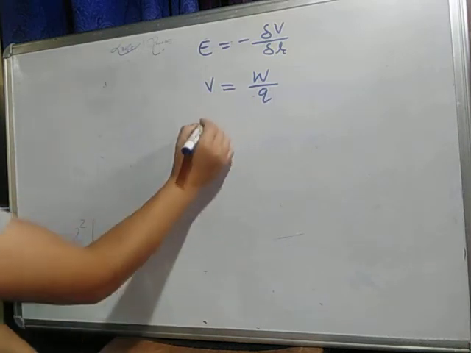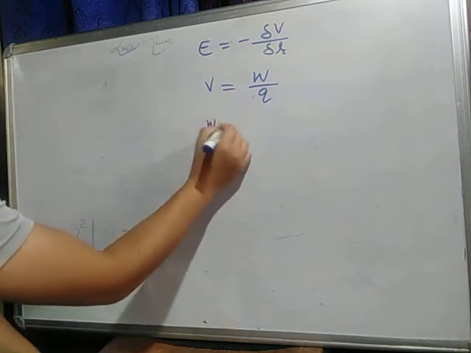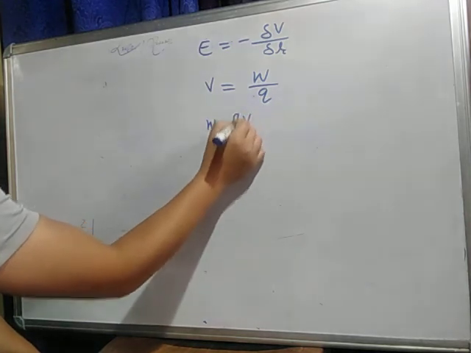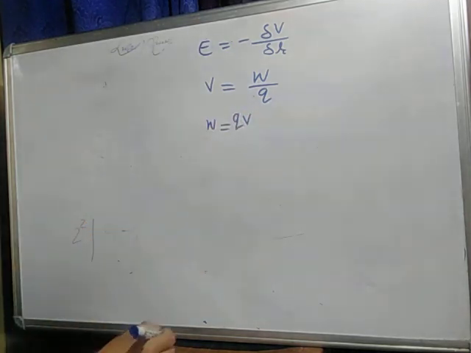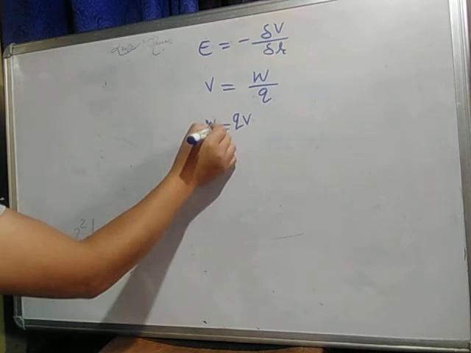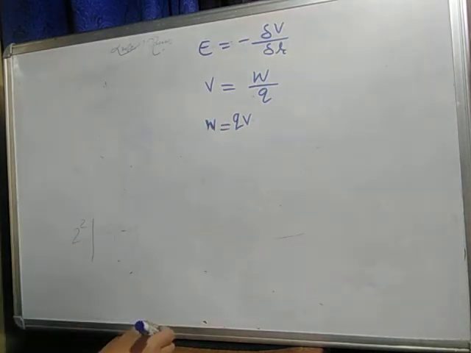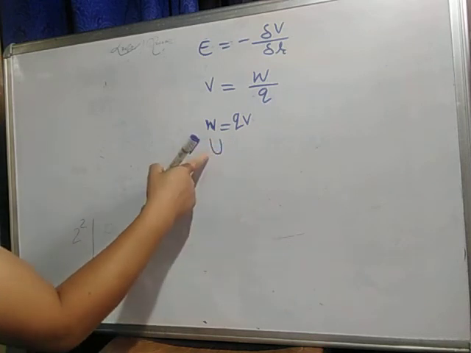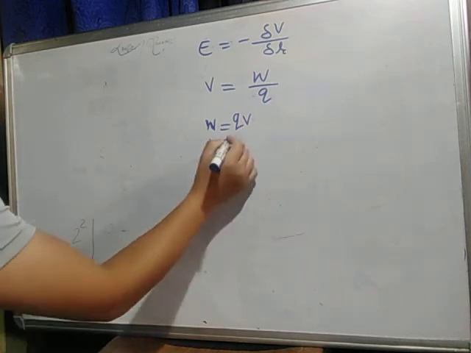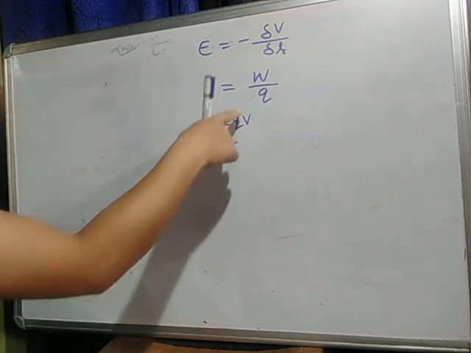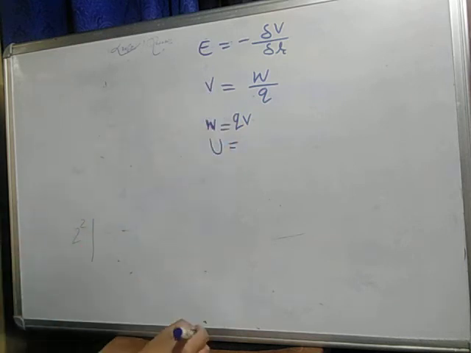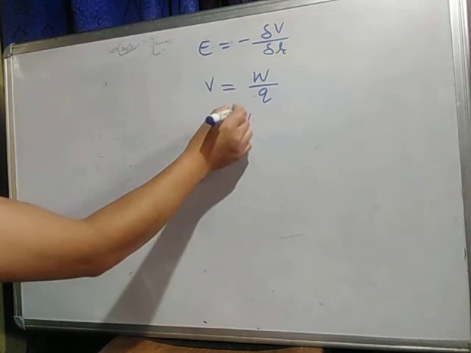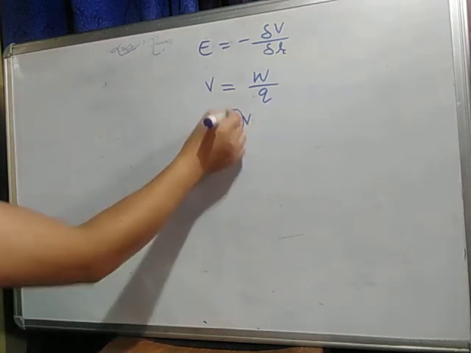So work done equals V into Q into V, clear. And this work done is also called potential energy, denoted by capital letter U. And this energy is stored in a charge whenever it does the work. So this energy is stored in the charge, clear.